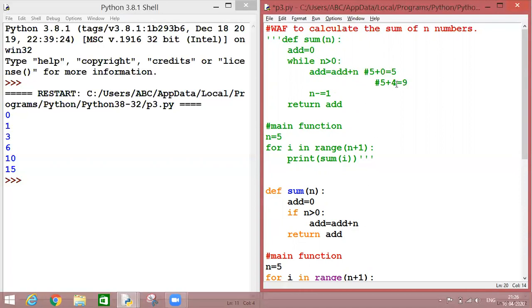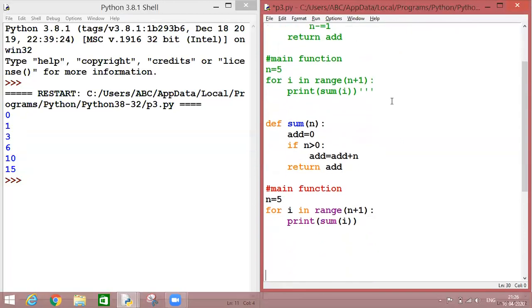So basically each and every time I am reducing the value of n. So here if I write sum of n minus 1, my motive will be solved completely. How? This sum of n minus 1 will work like a previous add calculation.